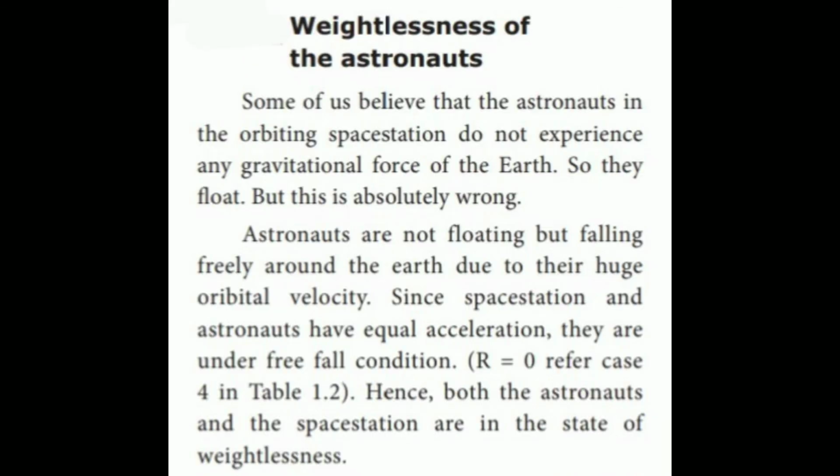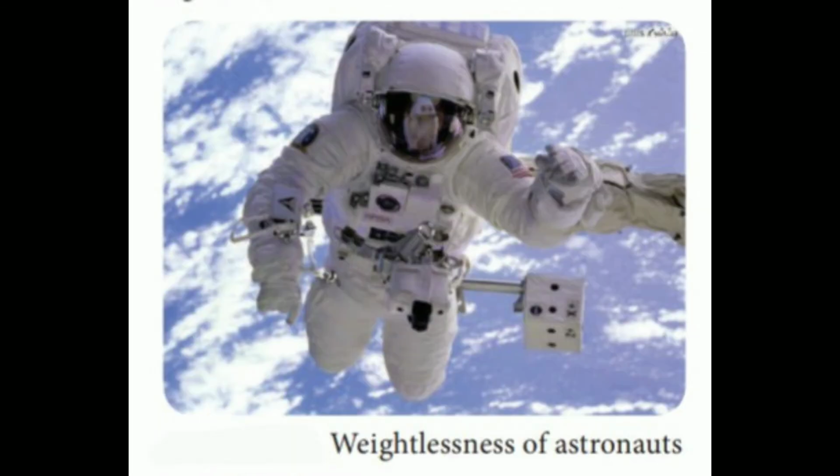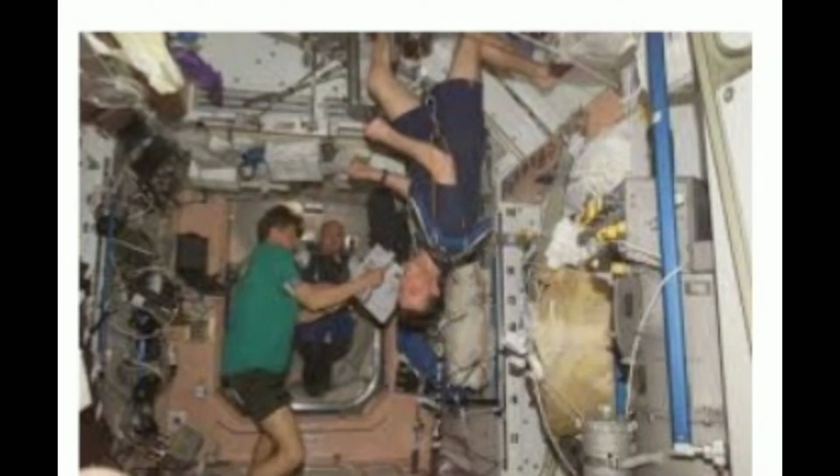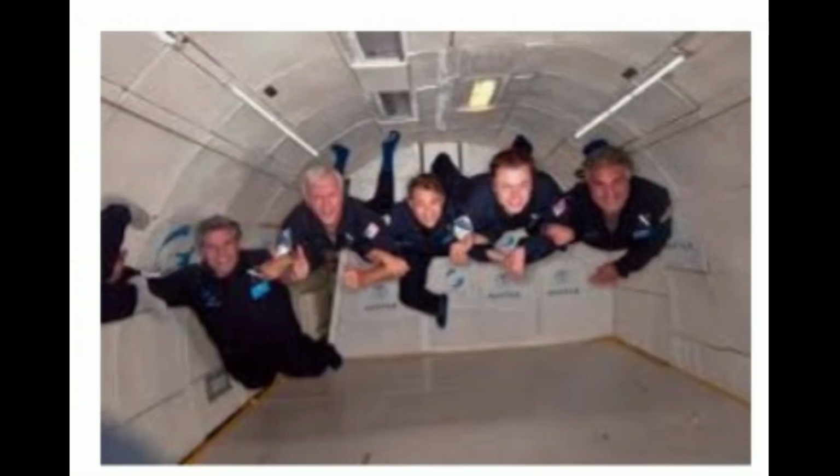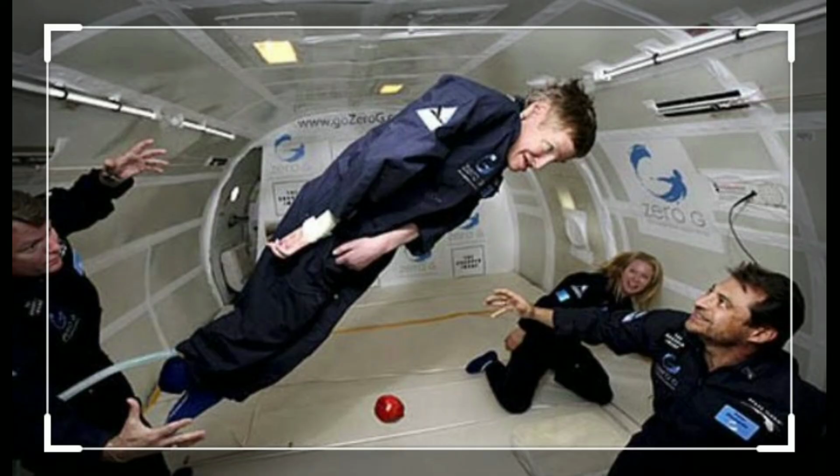Next one, weightlessness of the astronauts. Some of us believe that the astronauts in the orbiting space station do not experience any gravitational force of the earth, so they float. But this is absolutely wrong. Astronauts are not floating but falling freely around the earth due to the orbital velocity, since the space station and astronauts have equal acceleration. They are under free falling condition.